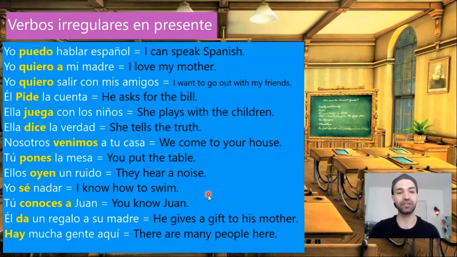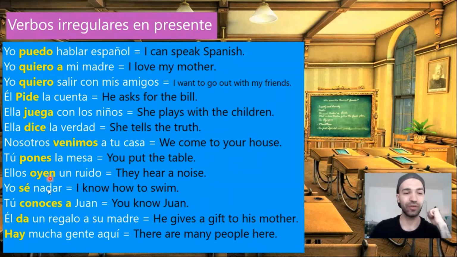Another use of el verbo conocer, to know, is to say that we know something. For example, I know a good restaurant. Yo conozco un buen restaurante. Un buen restaurante. But here we don't add the preposition a. The preposition a we add just when we want to say that we know someone. But when we want to say that we know something, we don't add the preposition a. We say directly, yo conozco un buen restaurante. Yo conozco, for example, Madrid. Yo conozco Madrid, for example.